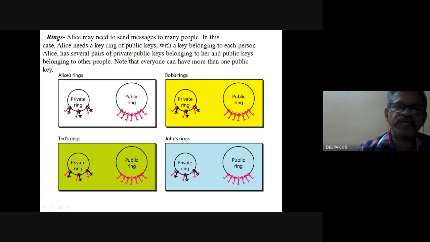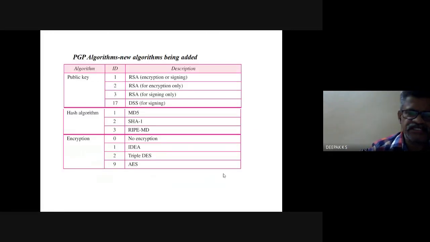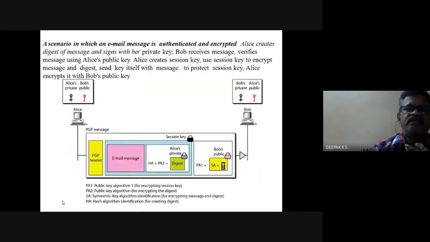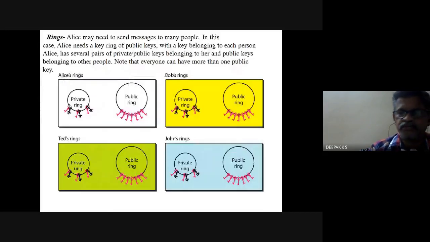Note that everyone can have more than one public key. So Alice would have a ring of public key and private key pairs. Bob would have a similar ring of public and private key pairs. Say Ted would have something, John would have something. So this is the concept of a ring. In this scenario, you just look at Alice and Bob having this set of keys. However, they would be communicating with many other people, and hence this concept of rings.